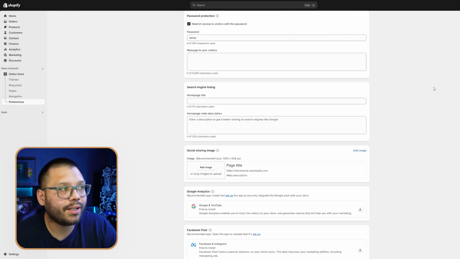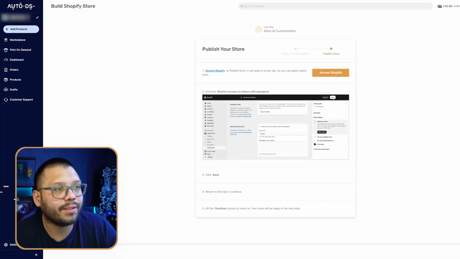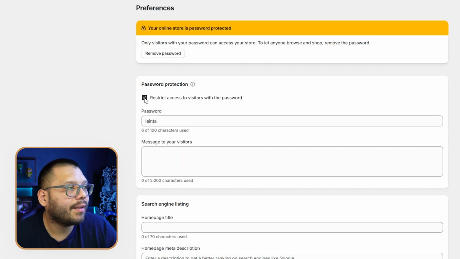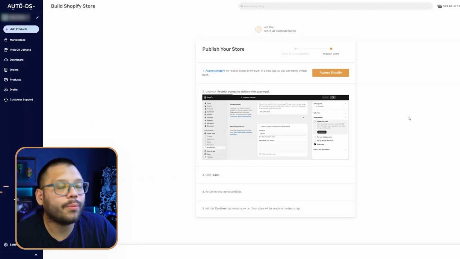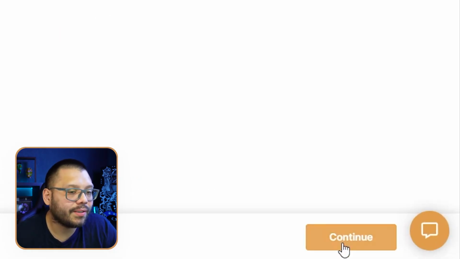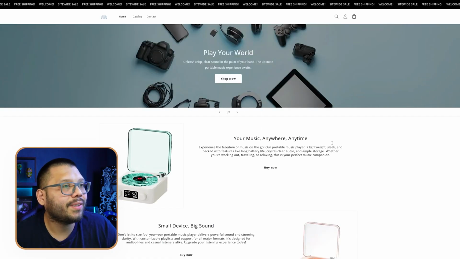All right, so after we add our address, if we didn't do it at the beginning, we can go ahead and go back to the original page on AutoDS, access Shopify one more time, and then click on restrict access to visitors with the password. Make sure we uncheck that and then click on save. Then run back to AutoDS, go ahead and continue through here, and that's it. Our store is live. We can go ahead and click on access my store,